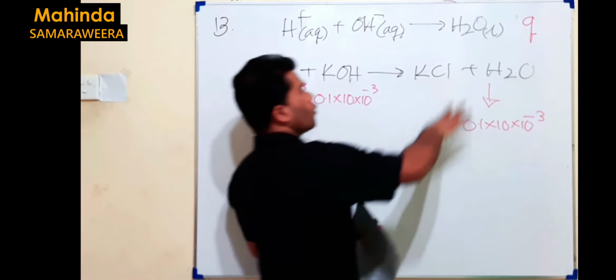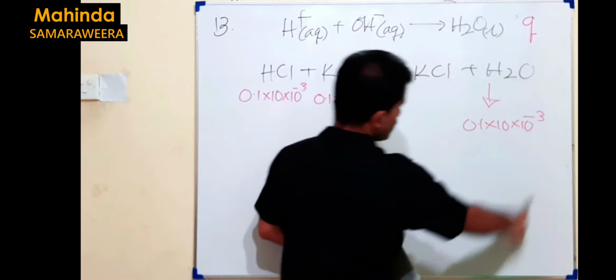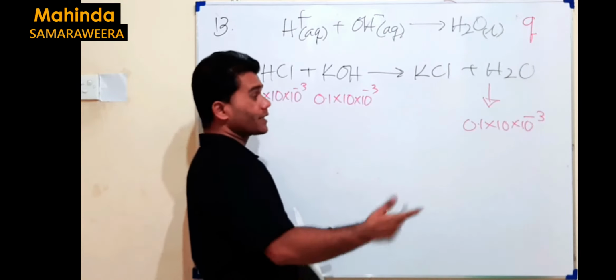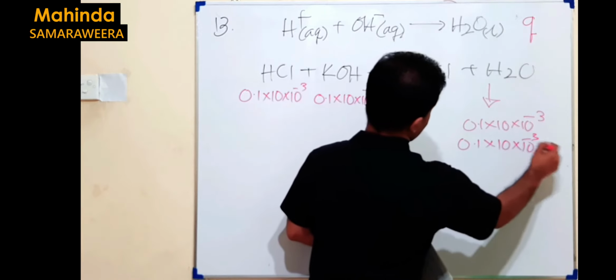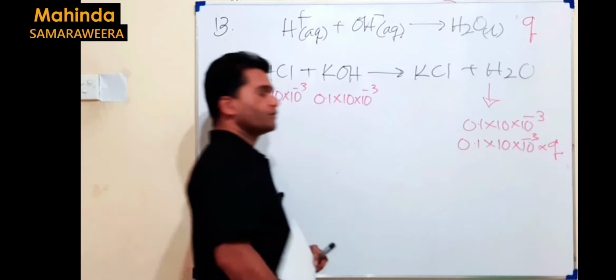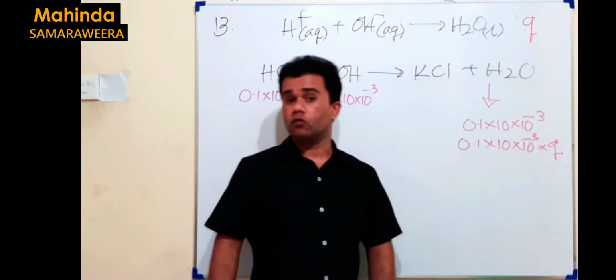Since 1 mole has this much energy, for this number of moles the energy released should be 0.1 × 10 × 10 to the power of minus 3 multiplied by Q. During this neutralization, this much energy is released.